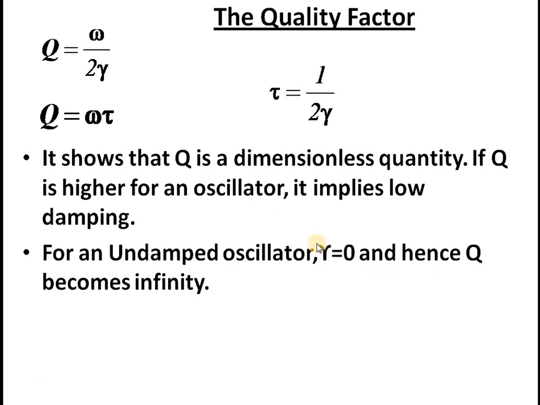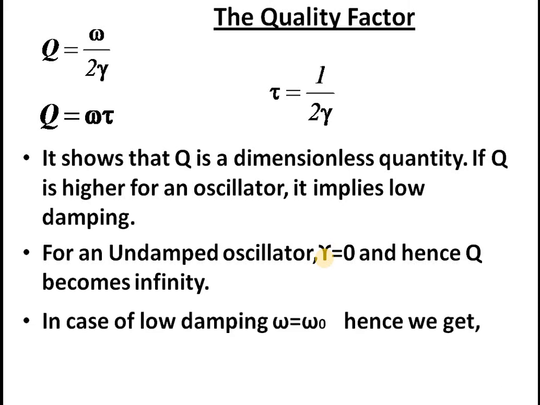If damping is zero, if there is no damping experienced by an oscillator, then it will be an undamped oscillator, and its Q will be infinity, because the denominator is zero, so Q becomes infinitely high. In case of low damping, omega automatically becomes omega 0.